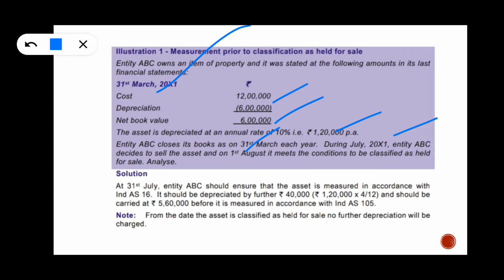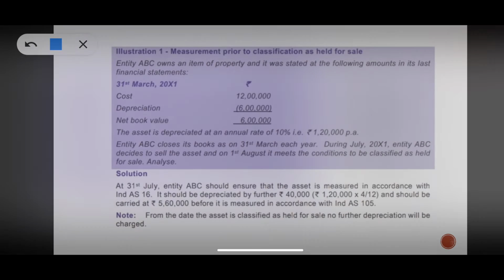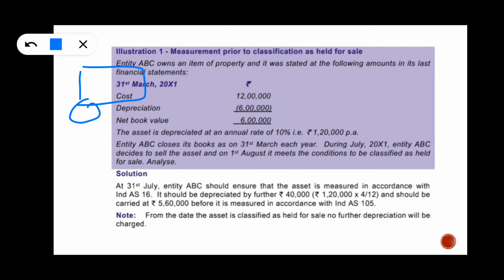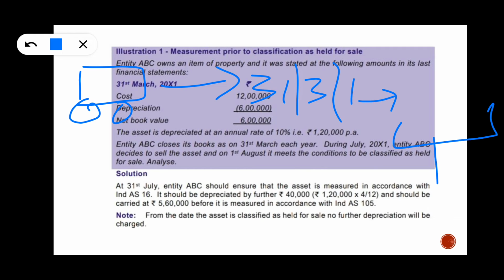A property is there, and they are thinking of selling it. Up to 31st March 2001 they are only thinking, but all the conditions for an asset to be classified as held for sale are satisfied on 1st August 2001.